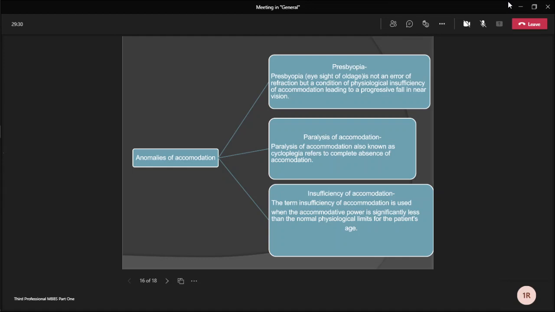Treatment: mainly self-recovery occurs in drug-induced cycloplegia and in diphtheric cases. Dark glasses are sometimes effective to reduce the glare. Convex lenses are prescribed for near correction.